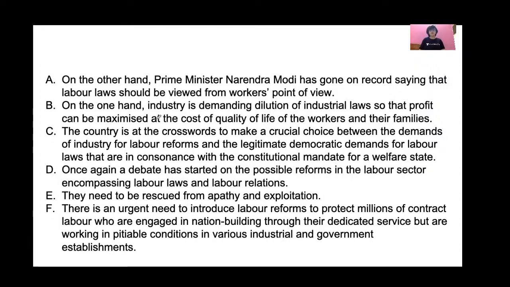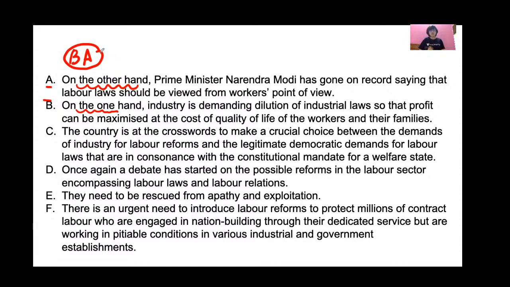Just see. So if this question comes in your exam, if this question comes in my exam, how am I going to solve this? Okay. One obvious pair is B and A, because B says on the one hand and A says on the other hand. So BA is an obvious pair. I'm going to pair this.